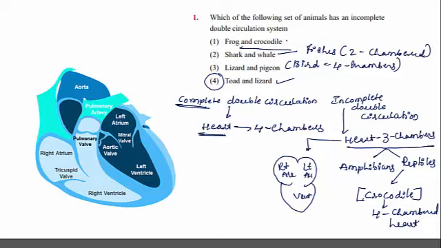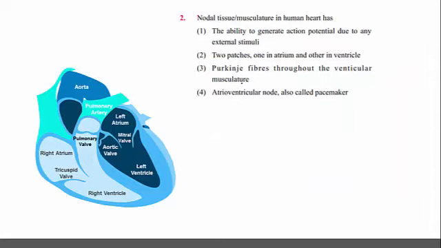Again, frog is correct, but crocodile is a reptile with the exception that it contains the four chambered heart. So the only answer with both animals having incomplete double circulation and a three chambered heart is toad and lizard. So the right option for the given question is option 4. Moving to the next one.